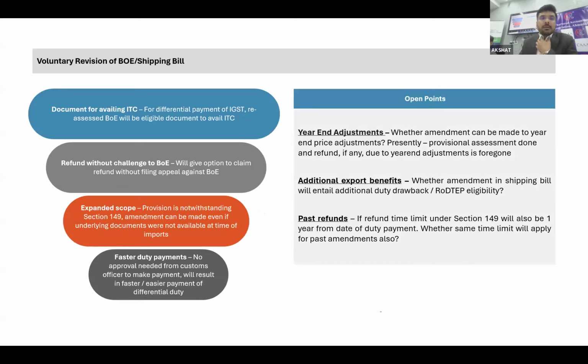As I said, let's say you have to pay the additional tax. Then obviously you are going to claim the credit, let's say IGST. So what should be the document for availing that ITC? Whatever revised bill of entry you have filed, because otherwise you would generally have paid by TR6 challan, right? But in this case, you have reassessed your bill of entry, and that bill of entry itself will become your duty paying document. As I said, a refund will not be challenged in case you have paid extra. And you can provide the additional documents also.